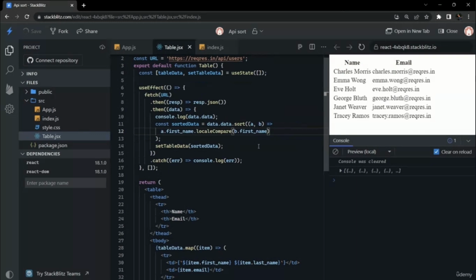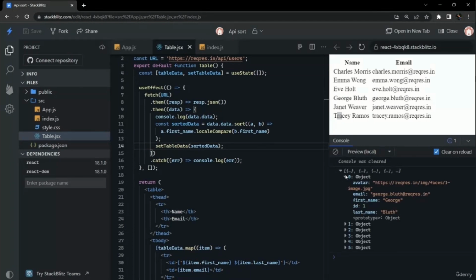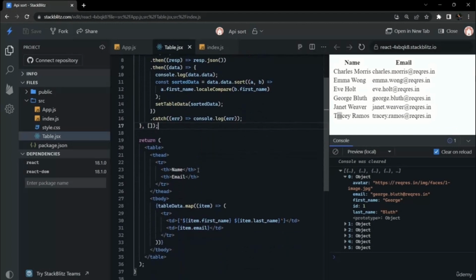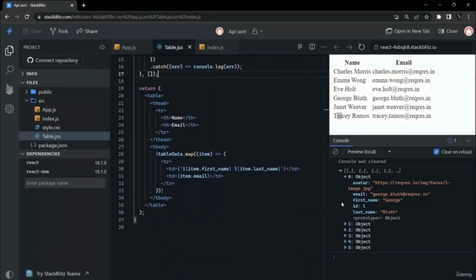This function just returns 0, 1 or -1 depending upon the order of the first name. You can choose any method that seems fit to you. After using this method, you can see that our names are ordered correctly in ascending order. So C for Charles is at the top and T for Tracy is at the bottom. So our app is complete.